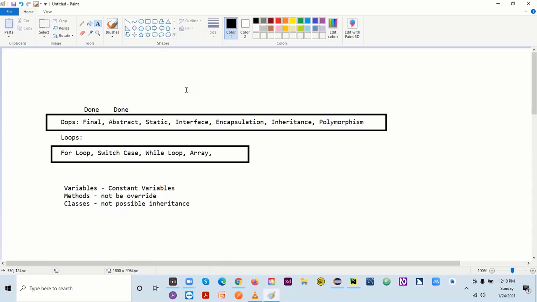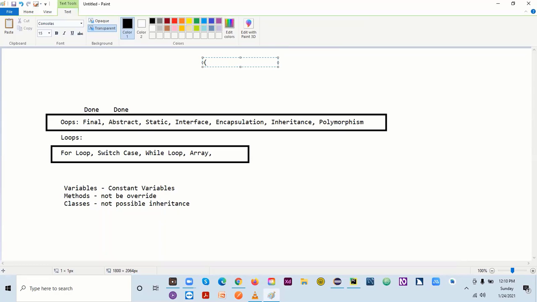After that, we saw abstraction. When I discussed yesterday why we use abstraction, we use it for privacy. When I say abstraction is used as privacy, we can achieve 0 to 100% abstraction with an abstract class. But when I say interface, we can achieve 100% security or abstraction.